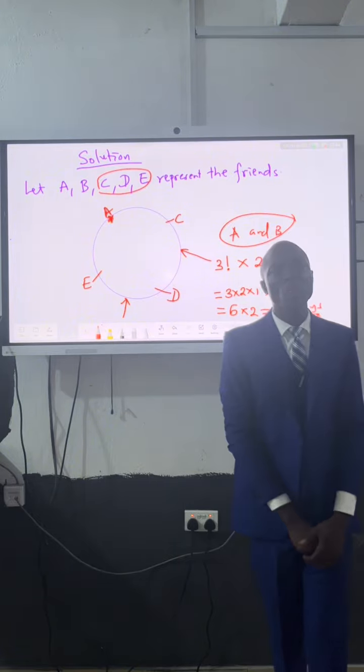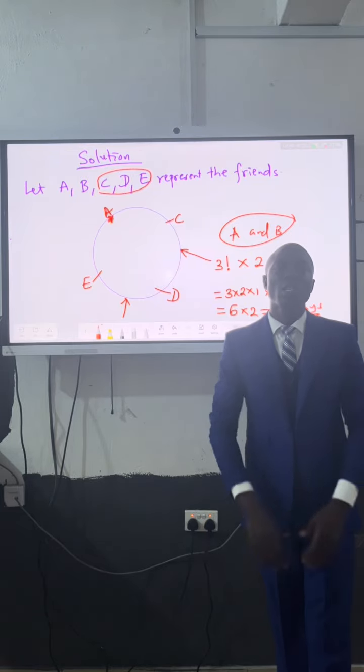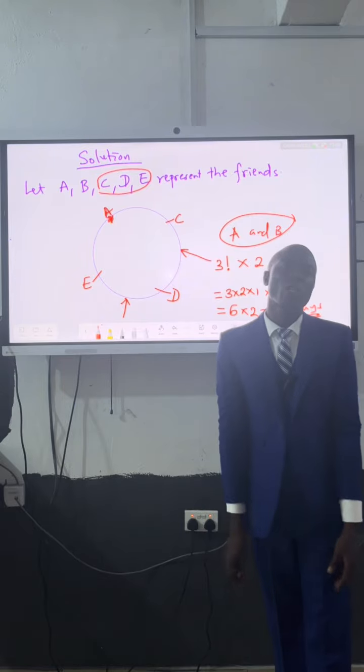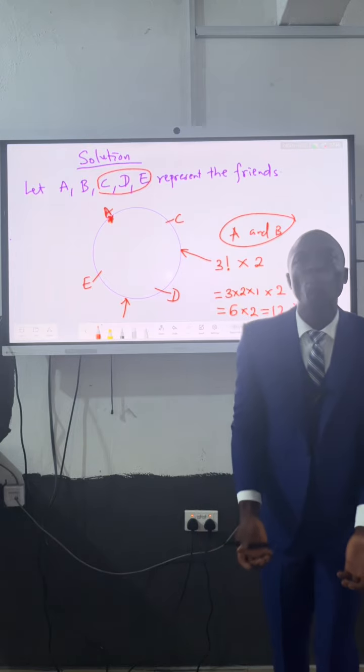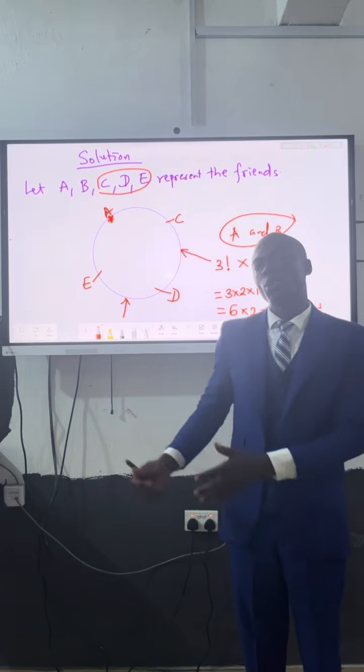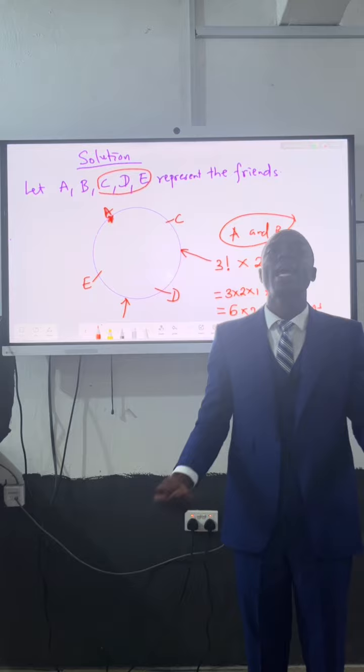There is another method actually. In that method, you find the number of ways the 5 people can sit without restriction, and then you find the number of ways 2 people must sit next to each other, and then you subtract the answer of the 2 people sitting next to each other from the other one, and then you are there.